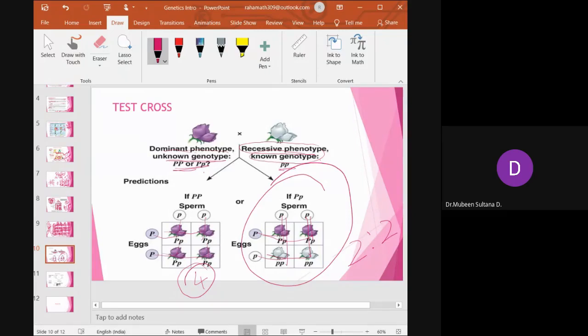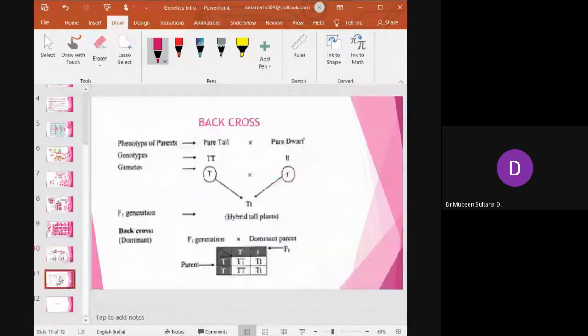Is it clear? Do you understand the test cross? One is an unknown genotype, the other is a known genotype. This is how a test cross and a back cross are done. In a back cross, you take a pure tall plant and a pure dwarf plant, you get one hybrid.